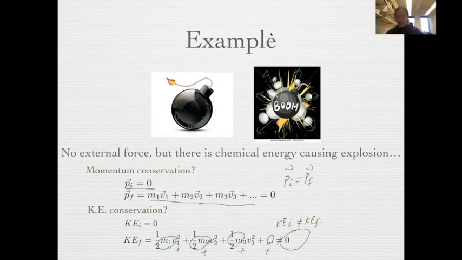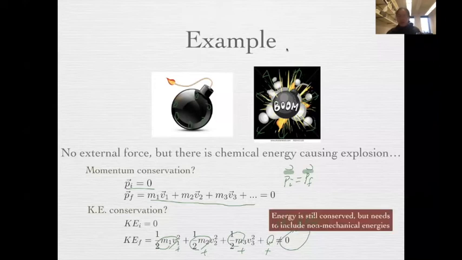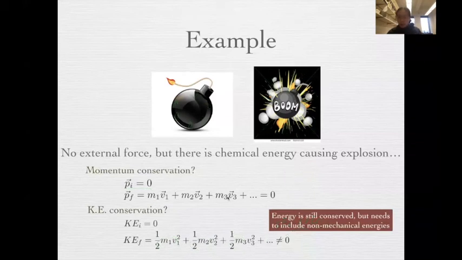Because momentum has direction, direction will make all the mv cancel out. So the conclusion here is, even though kinetic energy is not conserved, energy is still conserved, because the initial chemical energy is converted into the final kinetic energy.